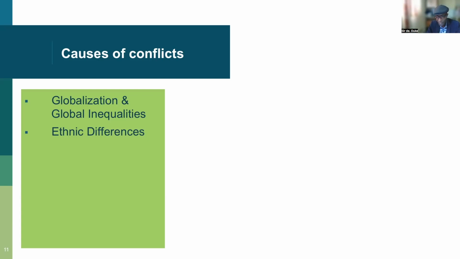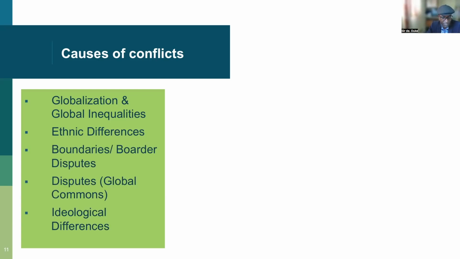Let's look at countries like Rwanda, where we had mass genocide in 1994, where people were killing each other just because of ethnic differences. Then we have ideological differences. Under ideological differences, we are saying people are never the same. Even in the same country, even in the same family, people are never going to see things in the same way.